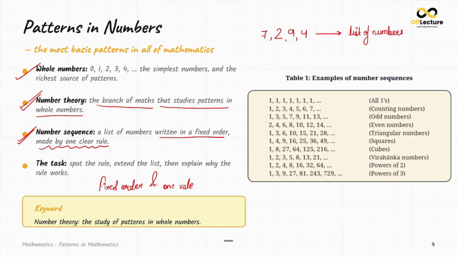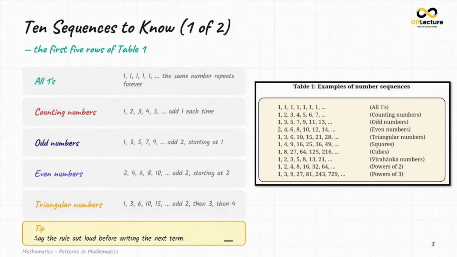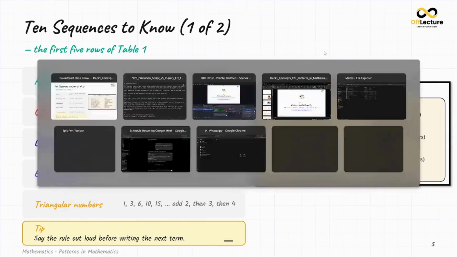Okay, now let's see some of the famous sequences that we should know. There are 10 sequences, 10 examples of number sequences, and we will see them one by one.